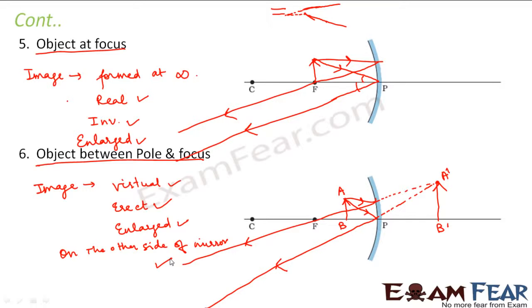So in case of a shaving mirror, it is required that you get an erect image. It is also required that you get an enlarged image, and that is possible only when the object is very close to the mirror. So that is why concave mirrors are used as shaving mirrors, because the object is very near to the mirror, and as a result the mirror gives a magnified, erect image, and the image is on the other side of the mirror, and that is why you are able to view the image. Because if the image is formed on the same side of the mirror, how will you see your image? Wherever you see your image, it is obvious that the image is on the other side of the mirror. If your image is behind you, how will you see it? You will not be able to see it, right?